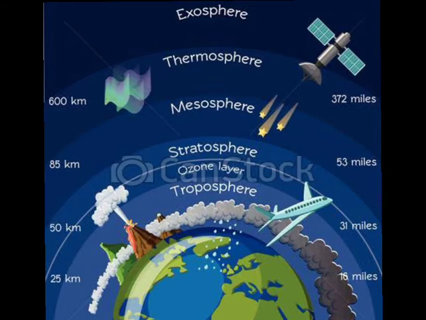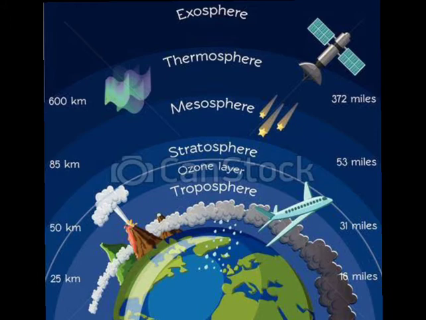Above the troposphere is the stratosphere. It extends to about 50 km above the surface of the Earth. It contains the ozone layer. So what is the importance of stratosphere? Stratosphere contains the ozone layer. It is the layer where jet planes usually fly.